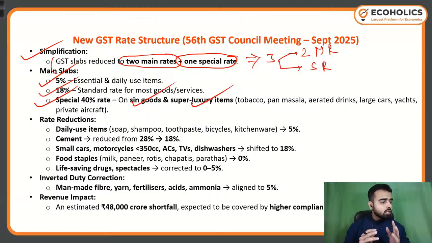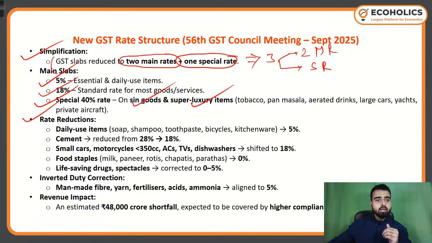So the new rate structure has two main rates: 5% and 18%. 5% is there for essential and daily use items, and 18% is there for most of the standard goods and services. The special 40% rate is there for sin goods and super luxury items.